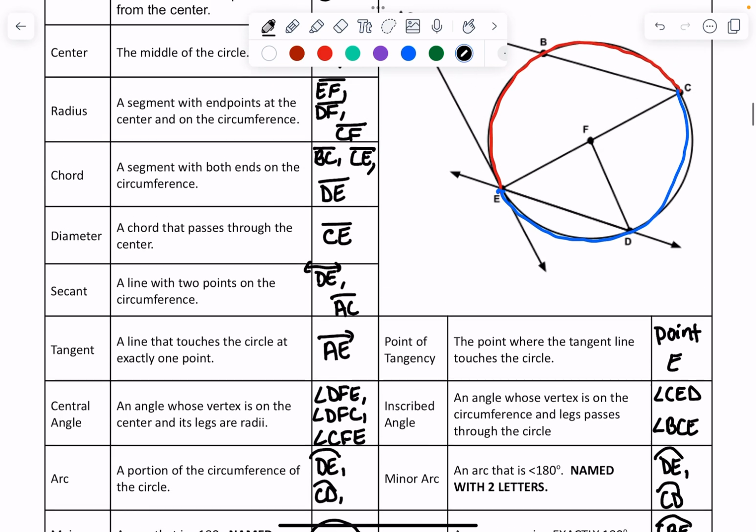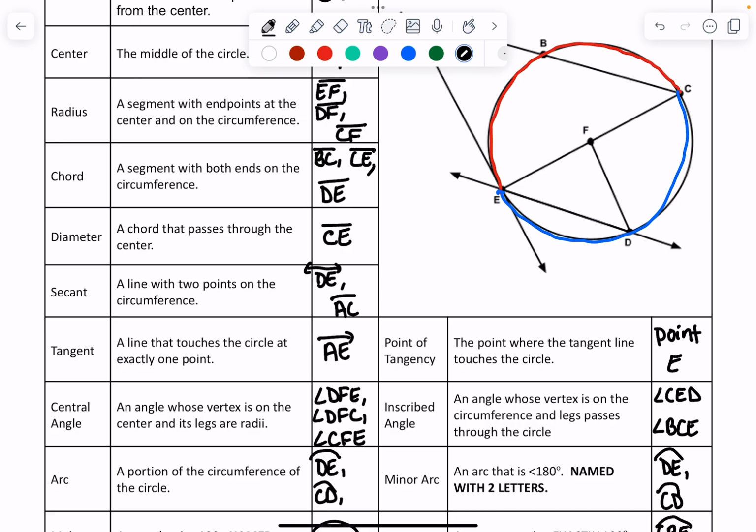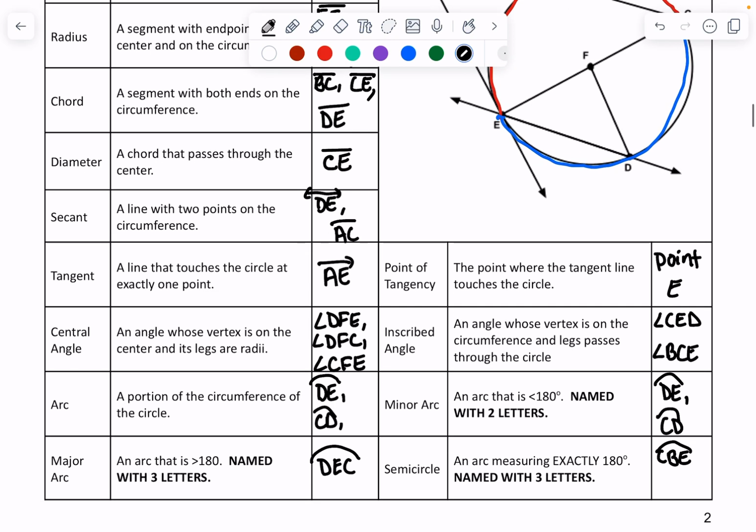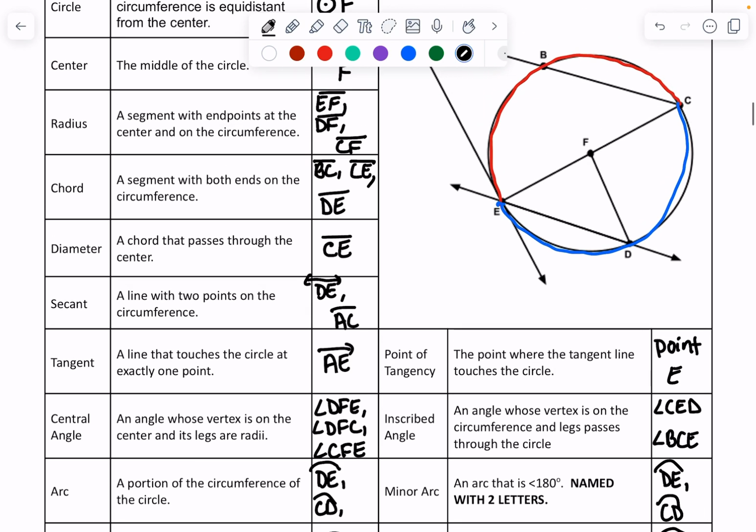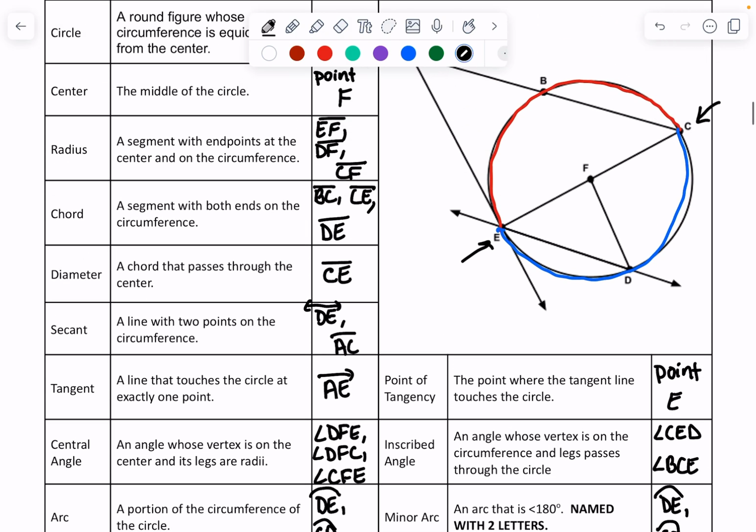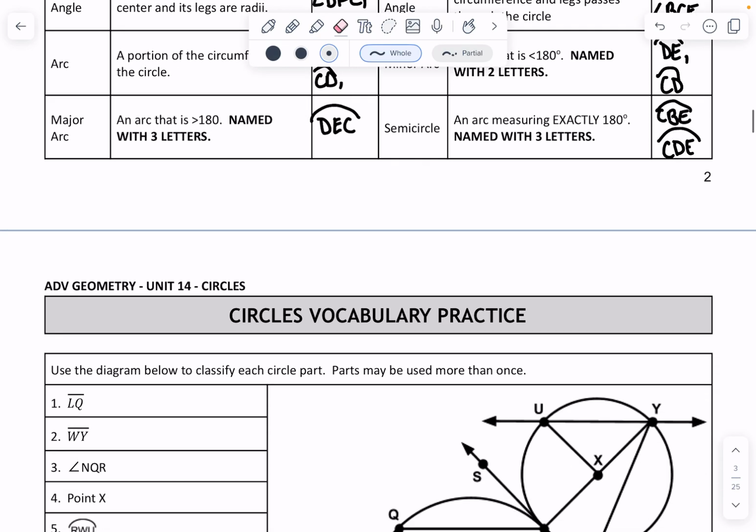And then my blue one would be CDE or EDC. It doesn't matter the direction. You just have to make sure that your first and last letters are the endpoints of that arc. So that's why the first and last letters of both of those arcs are the same, because they have the same endpoints. But then the middle letter tells you whether it's going to the bottom or to the top. I think that's it. Yep, that's it.